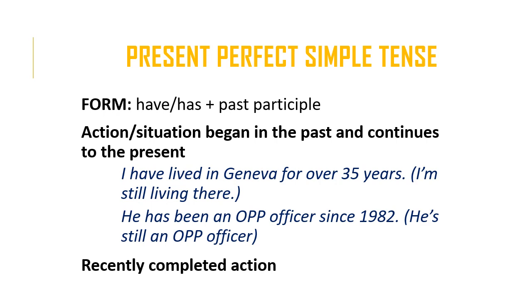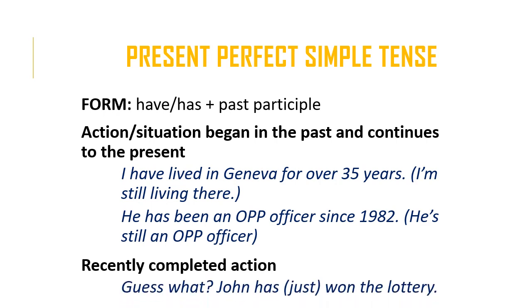A second function of this tense is a recently completed action. Guess what? John has just won the lottery. So this is something that has happened very recently. And therefore you could use the word just to emphasize the fact that it has happened very recently. But you could also use this tense for this function without just.